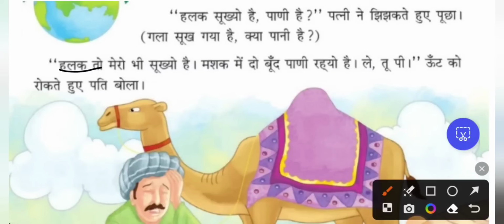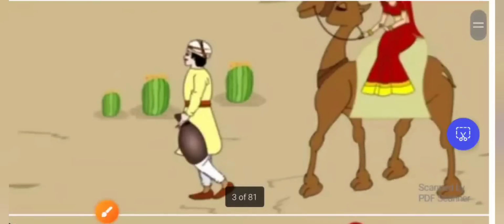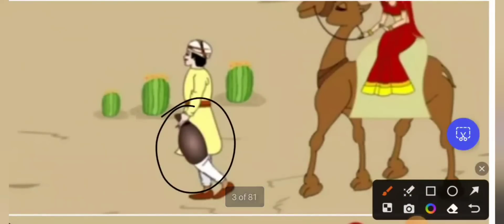मश्क में 2 बूंद पानी रही हो. Mashk is the water bag, in which there are a few drops of water. ले तू पी, you drink, like that the husband is telling. ऊंट को रोकते हुए पति बोला. So he stopped the camel and told her, you drink, there is a little bit of water in the water bag. This is the water bag. So they are traveling in the desert.